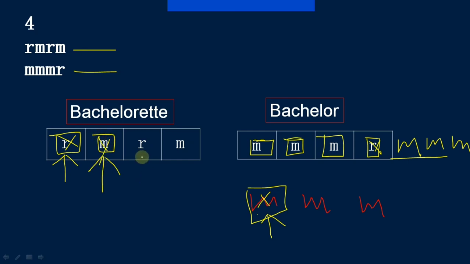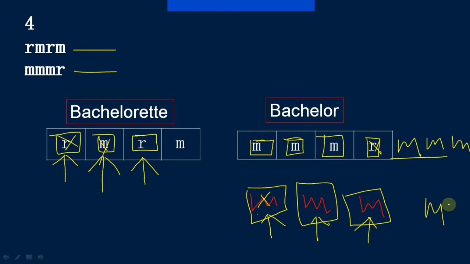Okay. Now the next most eligible bachelorette will get a chance to choose her groom and she drinks rum. So she will choose a groom who drinks rum. In the bachelor queue, two bachelors are left and the most eligible bachelor drinks mojito. So she will pass him and he will add it to the end of the queue. And the next one also drinks mojito, so she will also pass him and he will add it to the end of the queue.